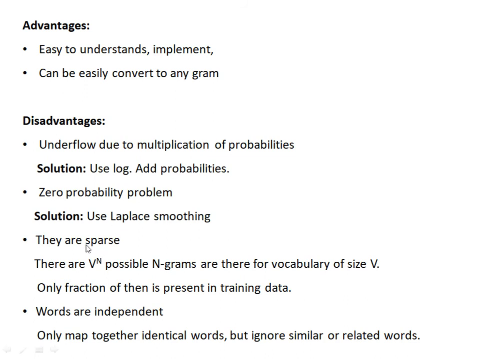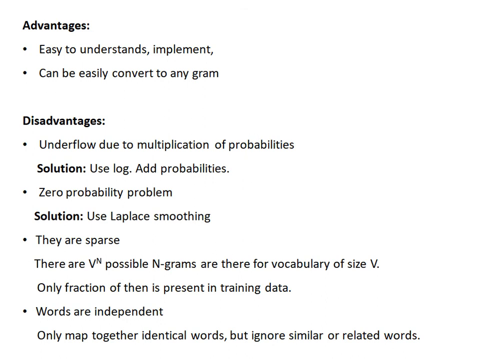Now the next disadvantage is that they are sparse. There are V raised to n possible n-grams for vocabulary size of V. Only a fraction of them is present in the training data. For example, just say in the vocabulary only 3 characters are there, A, B, C, and we are using bigram, so n equal to 2. So 3 raised to 2, that is 9 combinations, are possible. After A it may be A, after A it may be B, after A it may be C, and similarly for B it may be A, B, C, and for C similarly A, B, C. But we are rarely using all those combinations, and only a fraction of them is present in the training data.